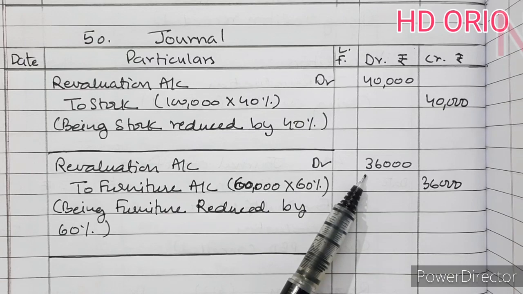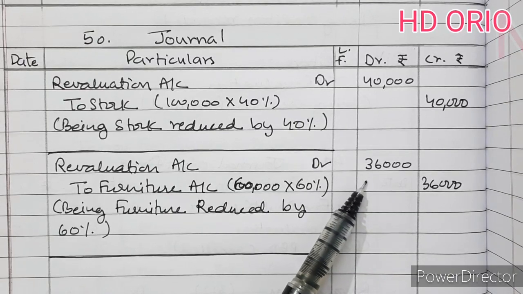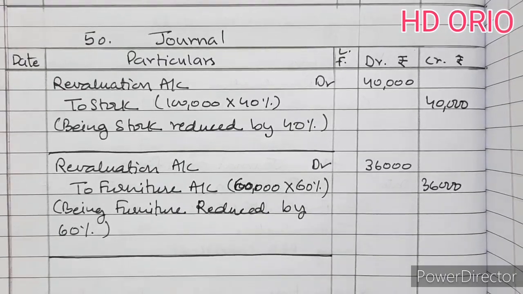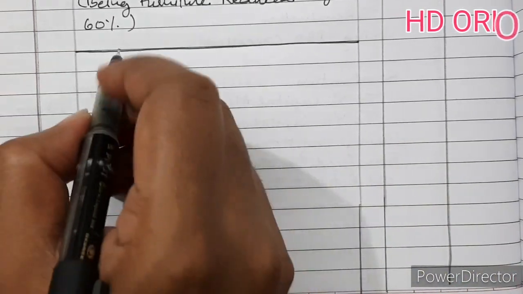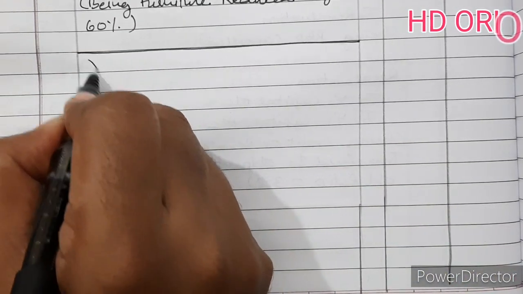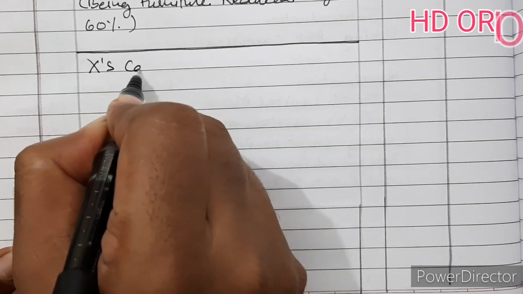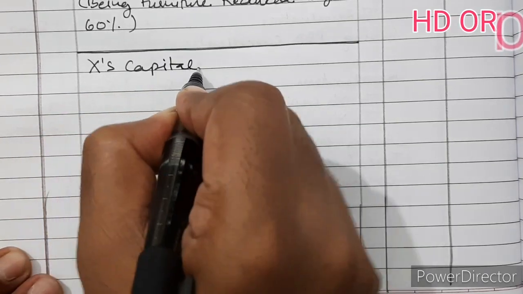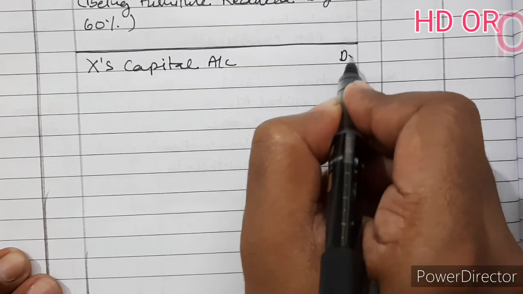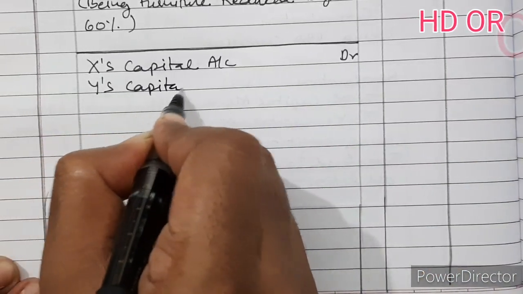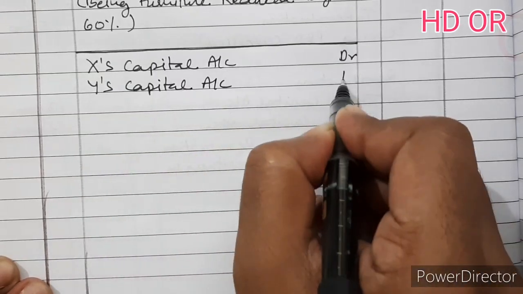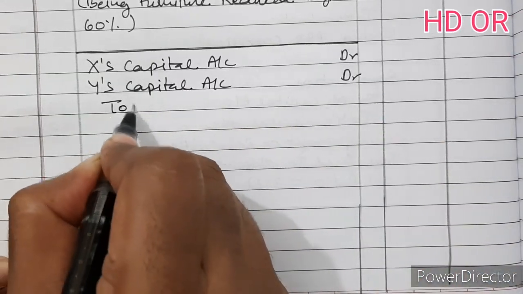So we will transfer this as loss to the partners in their old ratio. So partners' capital account debited. X and Y are the old partners. X capital account debited, Y's capital account also debited, to revaluation account.